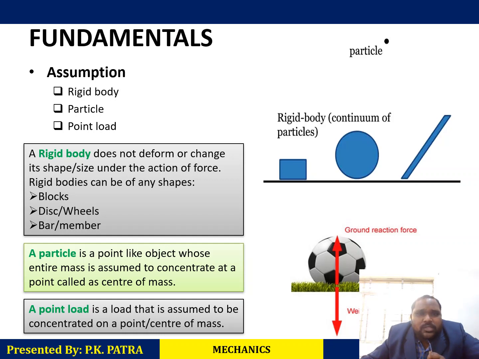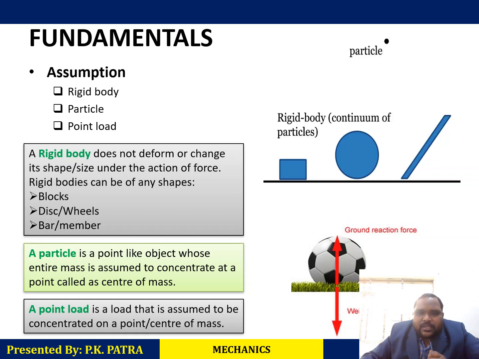Consider all the loads acting on the object as point loads. Actually, we consider the loads as point load and distributed load. Distributed load means the load which is acting upon some area. But in point load, we consider the load acting on a point area.